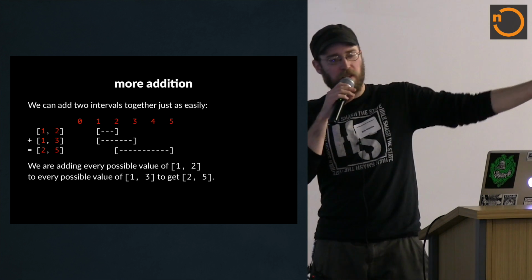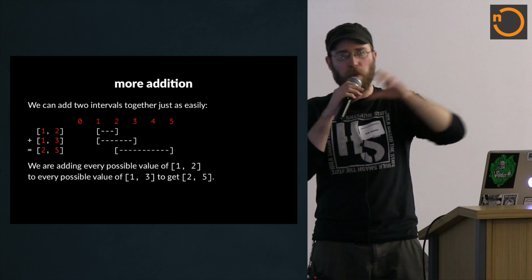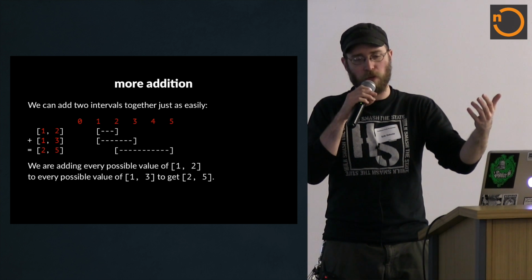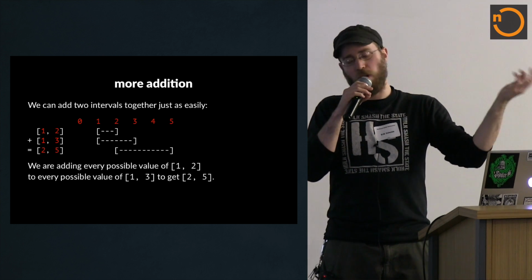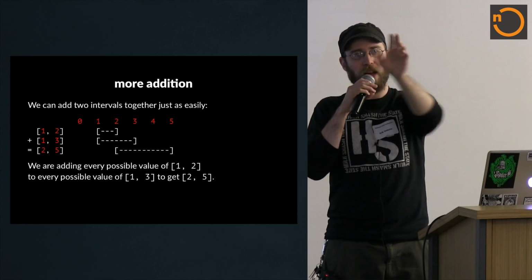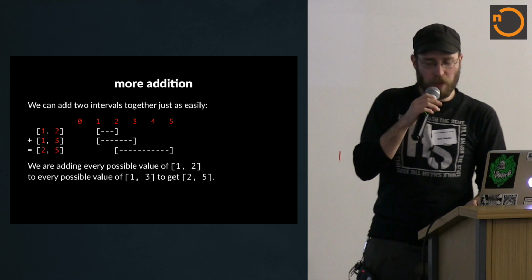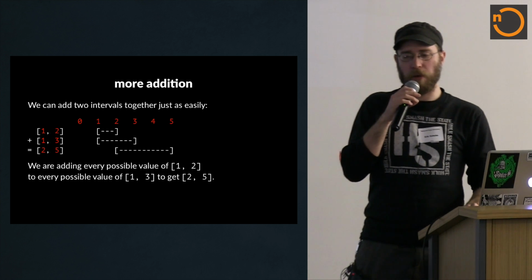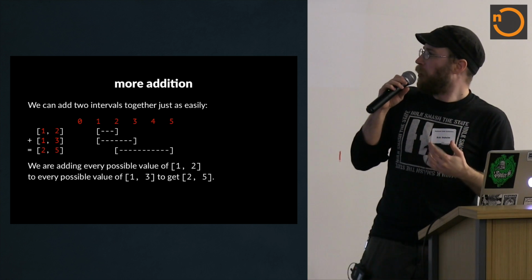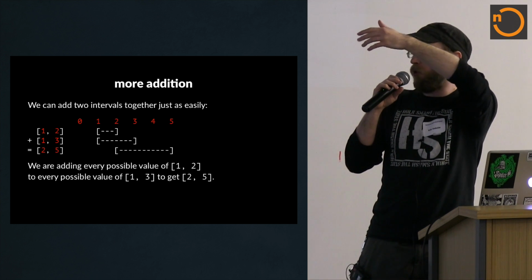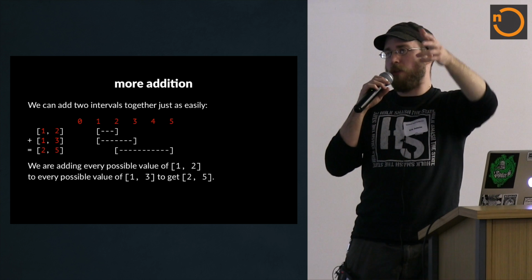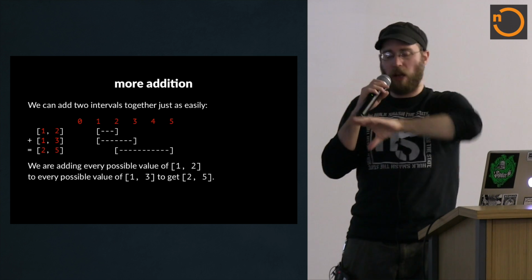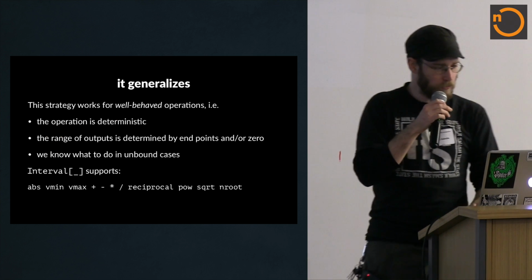And so even though we have an infinite set of values, we don't really do an infinite amount of work. Because of the structure of the interval, we know that if we just handle these endpoints, in this case, that's all we really need to do. We add the lower endpoints, add the uppers, and you're done. Some of the other operations are a little bit harder than that, but that's the idea: rather than doing work over a really large collection, we're just figuring out logically what are the possible things that could happen, and then you just check those, and then be done.